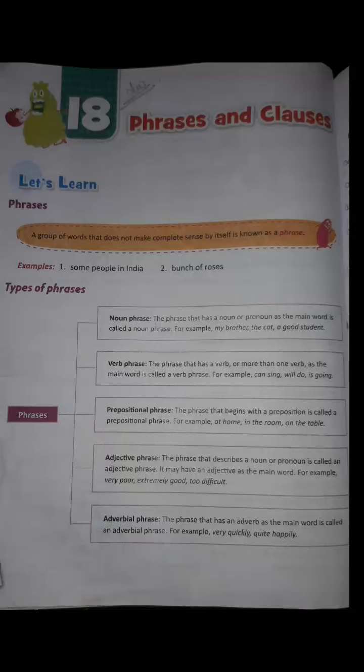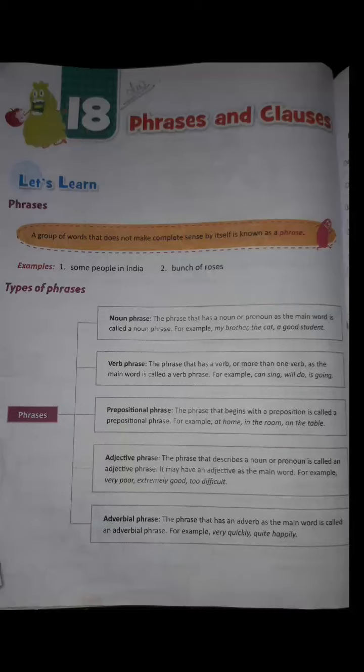Adverbial phrase, the phrase that has an adverb as the main word is called an adverbial phrase. So an adverb is a word that modifies the meaning of a verb, an adjective or another adverb. Like he worked the sum quickly. This flower is very beautiful. She pronounced the word quite correctly. So, these are the different types of phrases.